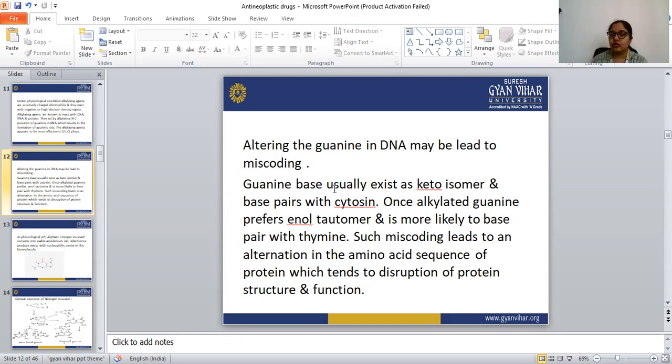So this guanine base normally exists in the keto isomer, that is C double bond O, and base pairs with cytosine. Once this guanine is alkylated by the alkylating agent, that is the anti-cancer drug, what happens? This guanine base pairs with thymine. So that is the miscoding here. Such miscoding leads to an alteration in the amino acid sequence of the protein, which leads to disruption of the protein structure and function.